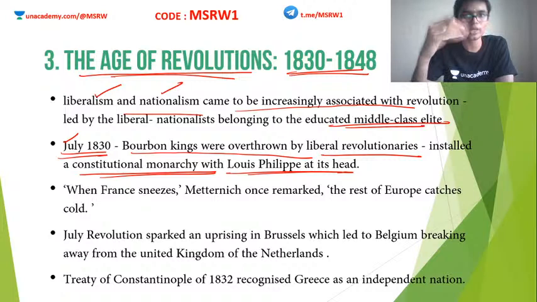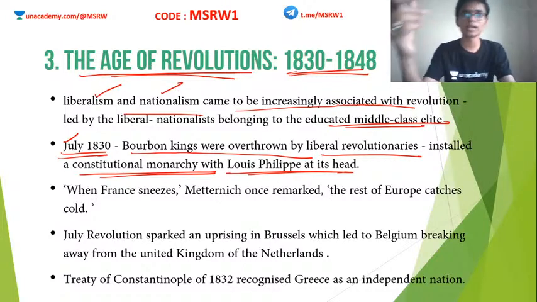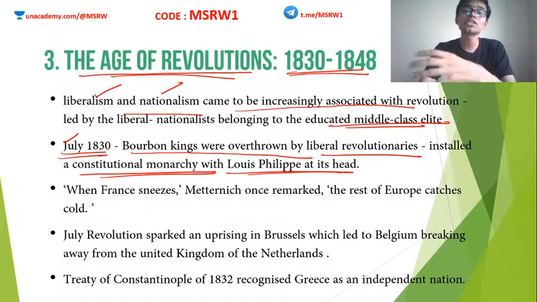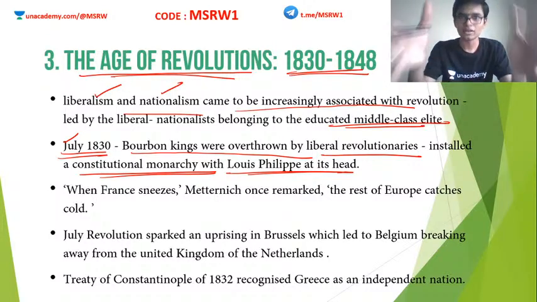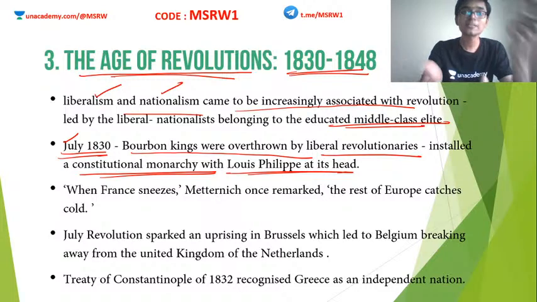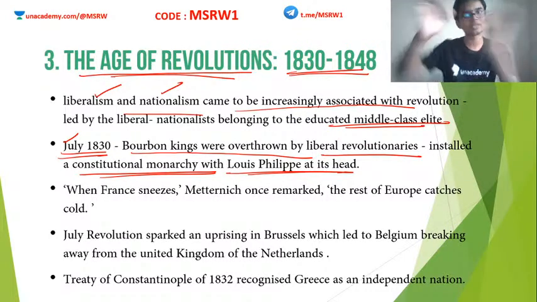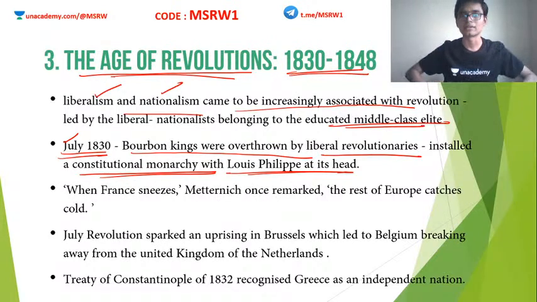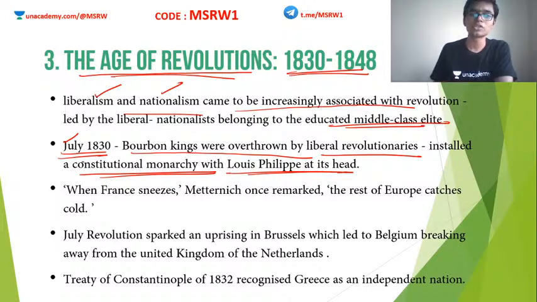What is the difference between a monarchy and a constitutional monarchy? In a monarchy, the king has full power. But in a constitutional monarchy, the king is limited by the constitution. Clear? There will be a written constitution or some kind of constitution, and the king's power is limited by this constitution. Right now, Britain is a constitutional monarchy. In Britain, the queen is the supreme head even now, but the real power lies with the parliament or the British constitution. So a constitutional monarchy was imposed in France by these revolutionaries.